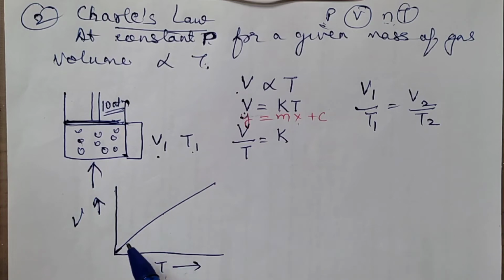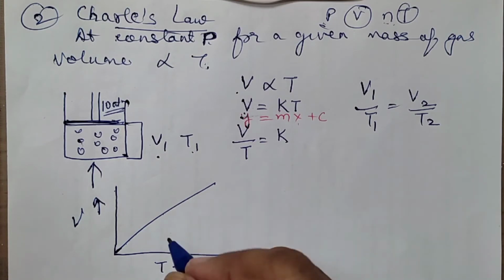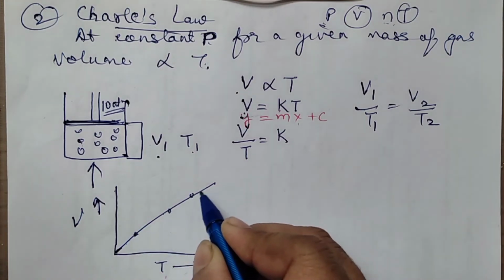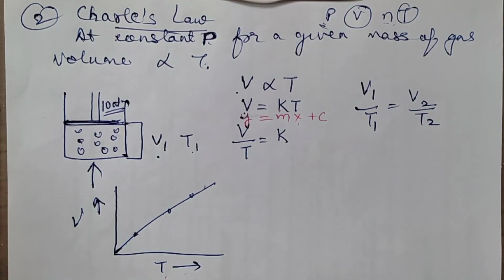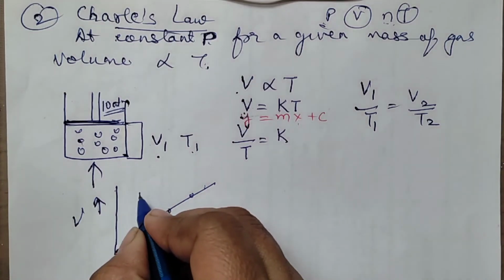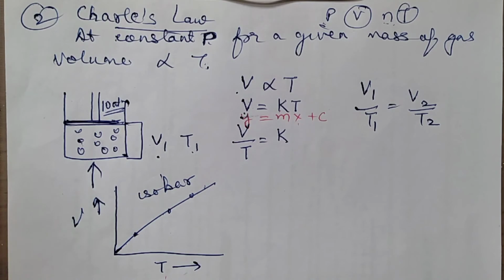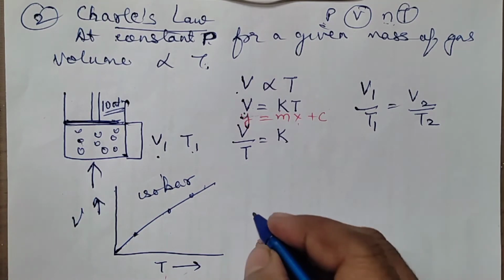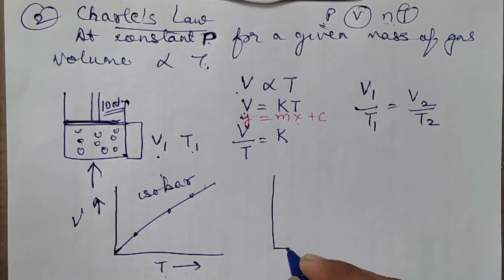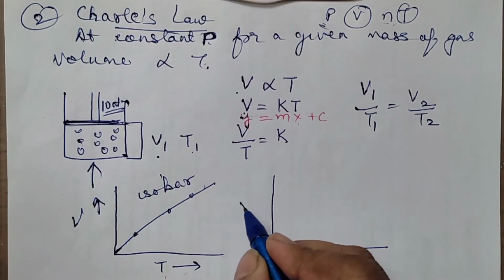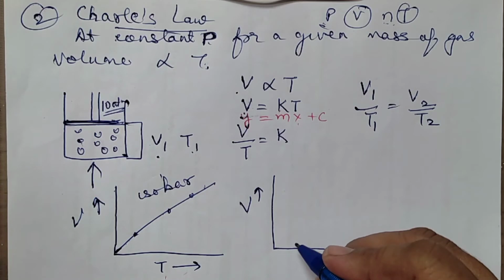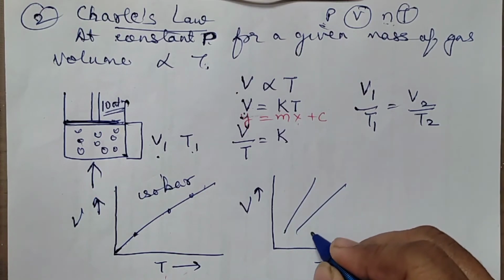Right. Now, this is carried out at constant pressure. So that means the pressure at all the points will be constant. So this graph is called an isobar, where the pressure remains constant. Right. Now suppose the same graph is asked like this. Pressure, volume and temperature, the graph is asked, and there are three different lines given here.